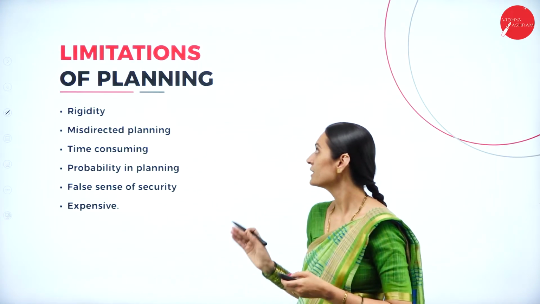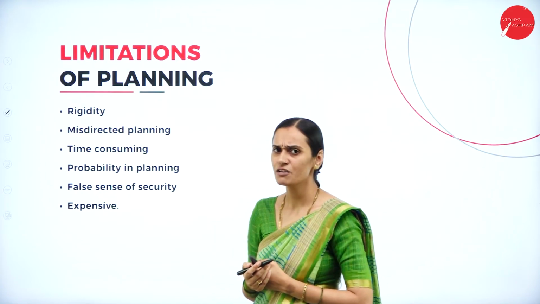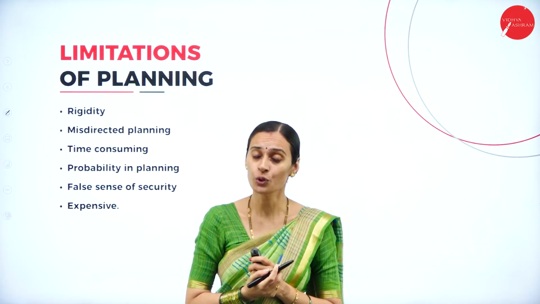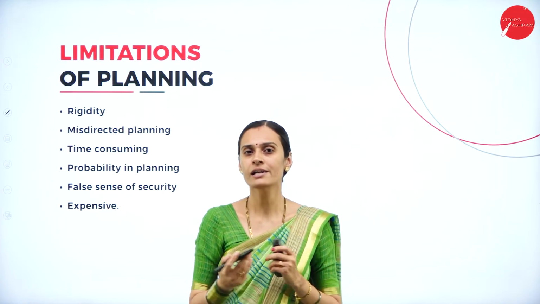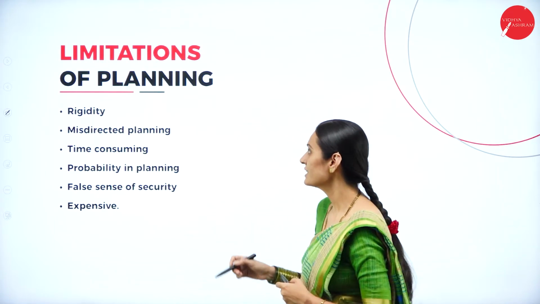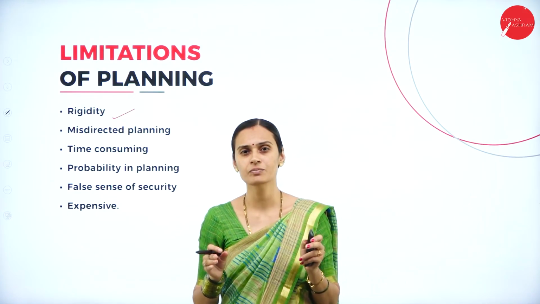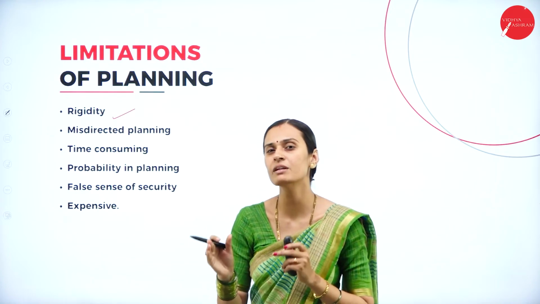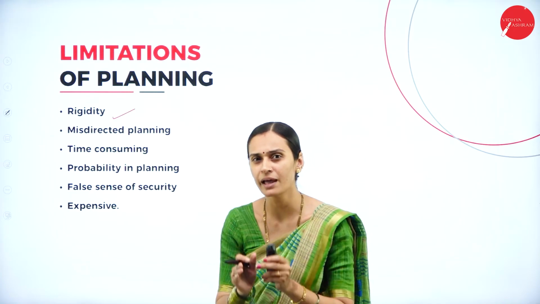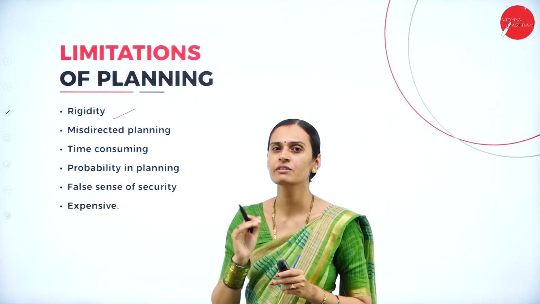Next, going to the limitations of planning. What are the different limitations of planning? Of course, planning is considered a primary function of management. Though it is a primary function, it has certain problems. It has certain limitations. What are the limitations? Yes, rigidity. It requires more time to make a separate plan for every process, which is considered rigidity. If you follow a certain plan and the plan fails, then that rigidity will start.